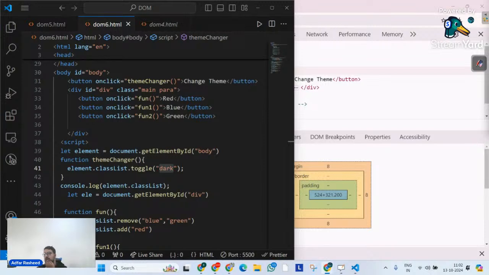Perfect. Very good. So, see, until now, we can all agree to one point, which is that we have seen manipulations, we have seen dynamicalities, right? We have seen how to find an element, how to find a group of elements, query selector, how to find an attribute, how to set an attribute, how to find the relations between the elements.